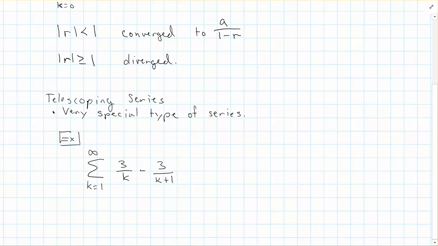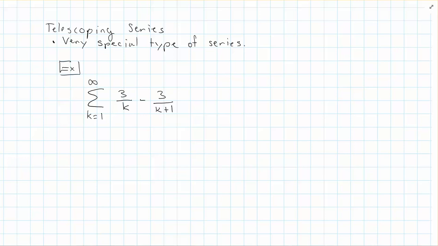So this is an example of a telescoping series, and you might say, how do I know it's telescoping? Because, well, I know what the problem is. The way to determine that this is telescoping is that you have to look at the terms. Let's go ahead and write the summation out here.